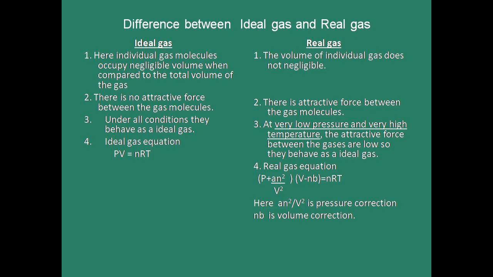Now the fourth point: the ideal gas equation is changed into a real gas equation. We have to correct the pressure term as well as the volume term. So near P we add an^2/V^2, and near V we account for the molecular volume: (P + an^2/V^2)(V - nb) = nRT. Here an^2/V^2 is the pressure correction and nb is the volume correction.